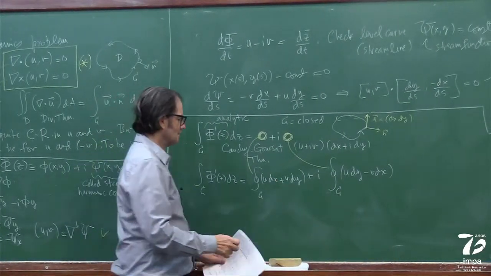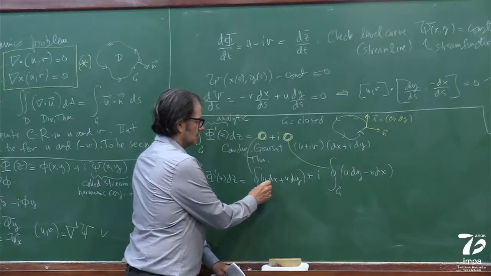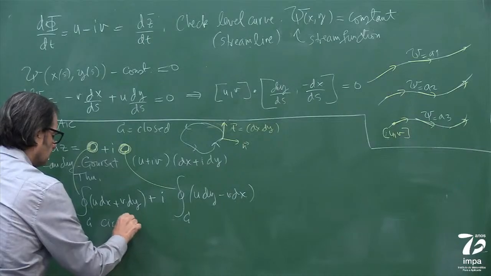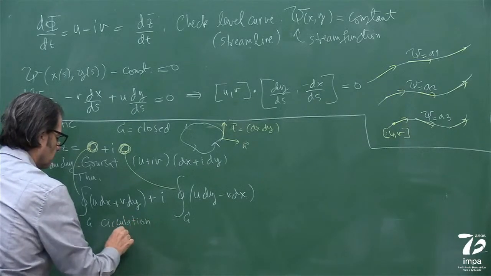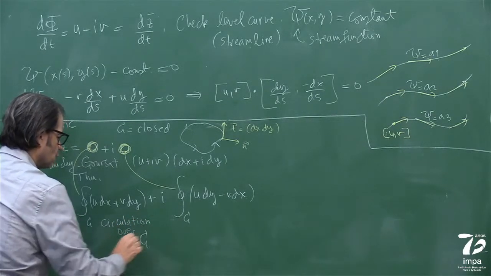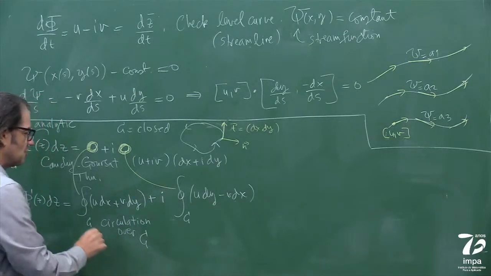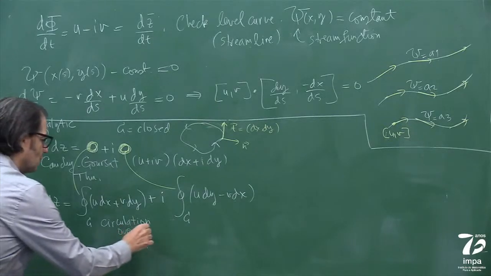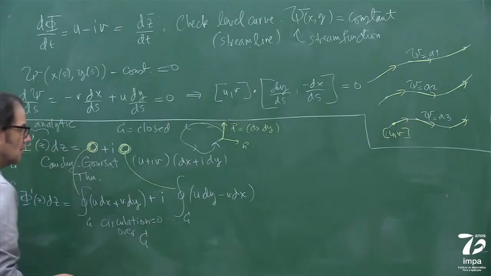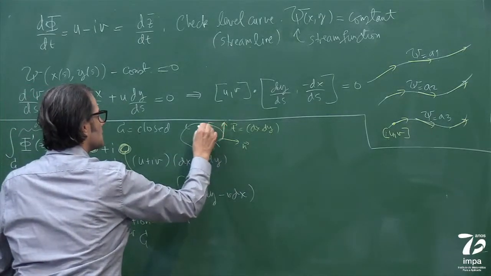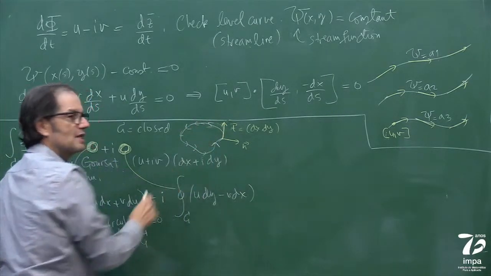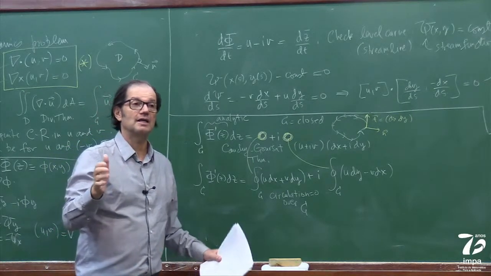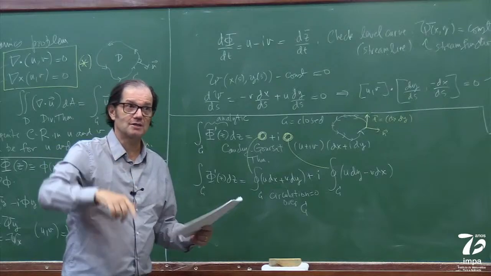This part is saying that the circulation over the contour C, which is in the tangential direction, is 0. Circulation equals 0. So the net circulation is 0. So effectively, there's nothing rotating, right?